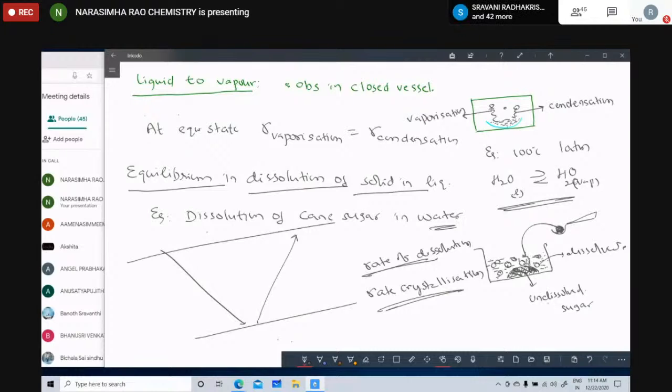At the same time, one cane sugar molecule goes from the undissolved state to the dissolved state. At the same time, a dissolved molecule becomes undissolved. This process is the rate of dissolution. This process is the rate of crystallization. After a particular time, such a state is called the equilibrium state. At the equilibrium state, the rate of dissolution equals the rate of crystallization. Children, is it clear now?